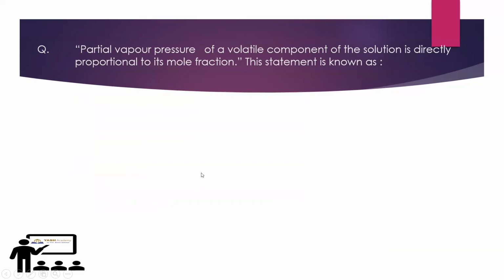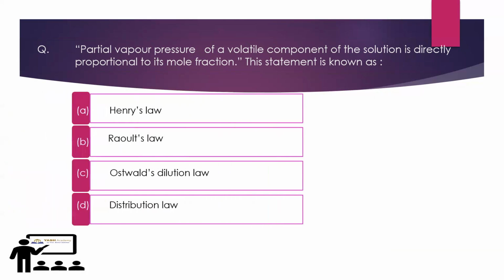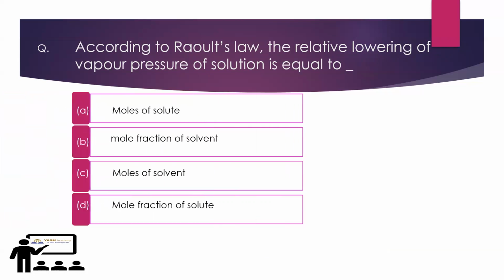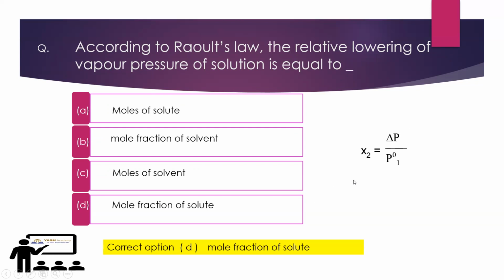Next, the partial vapor pressure of a volatile component of the solution is directly proportional to its mole fraction. This statement is known as Raoult's law. Next, according to Raoult's law, the relative lowering of vapor pressure of solution is equal to mole of solute, mole fraction of solvent, moles of solvent, or mole fraction of solute. So from this we can say that it is equal to the mole fraction of solute.